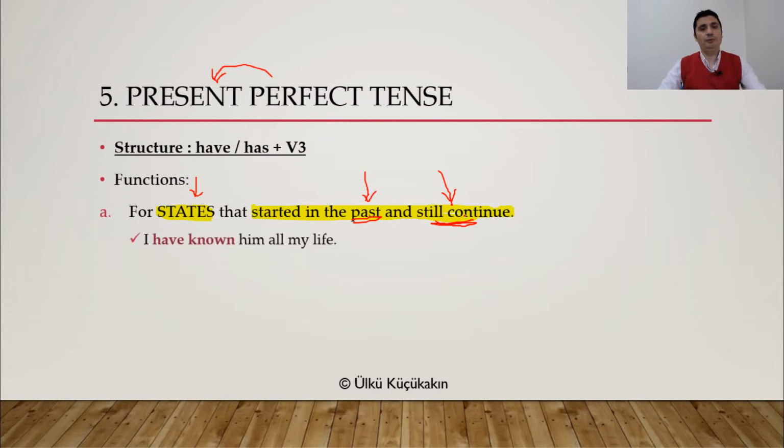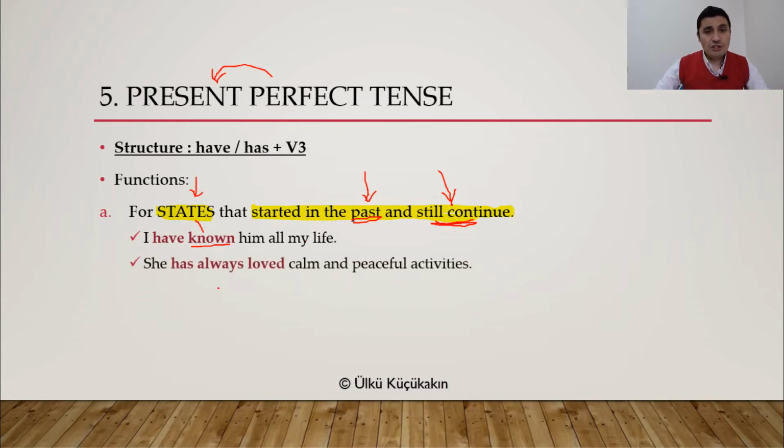Let's look at the examples. I have known him all my life. So knowing someone is a state. I started to know him in the past and I still know him. So this is present perfect tense. She has always loved calm and peaceful activities.